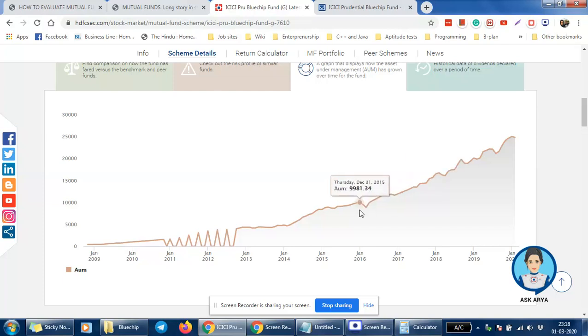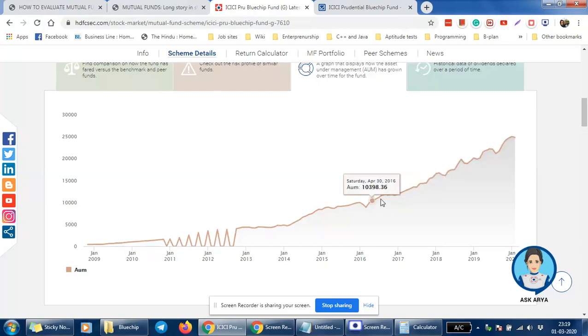Here we can see the AUM was around 9,000 crore in January 2016, and then it has been consistently growing, and now it's quoting around 25,000 crore. The fund has grown about 3 times in the last 3.5 to 4 years.